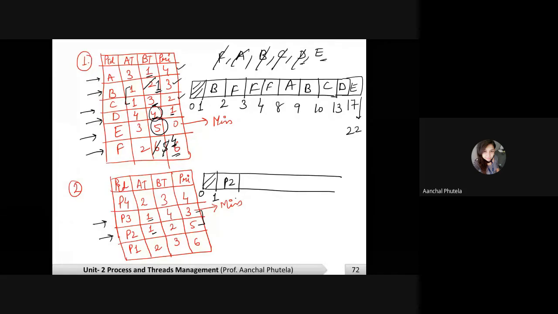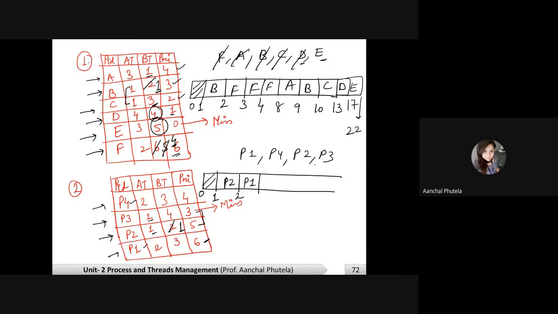P2 will be executed first till time 2. What is P2's remaining time? 1. Now at 2 seconds, P4 and P1 arrive. Which has maximum priority? P1. So P1 will be executed first, right? P1, then P4, then P2, then P3. This is the sequence.